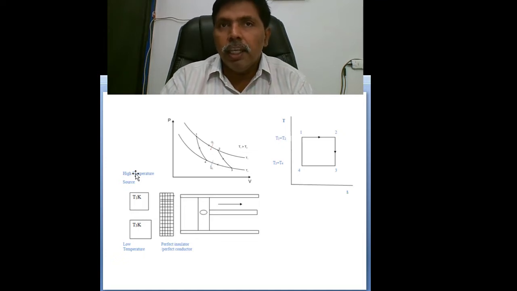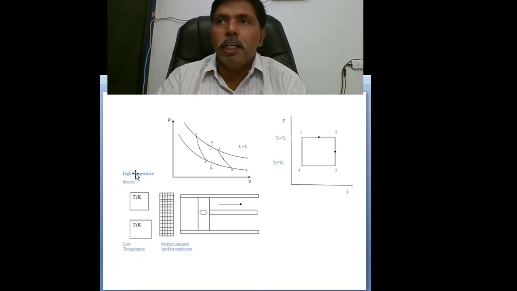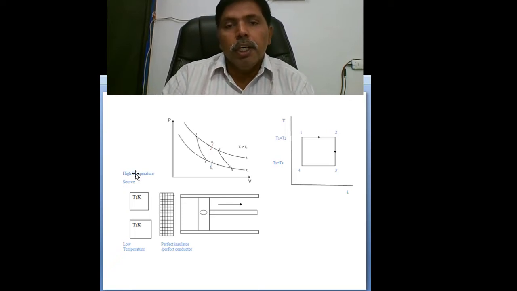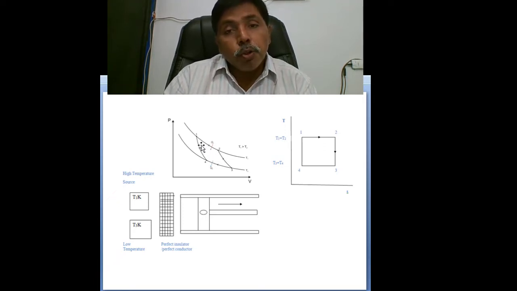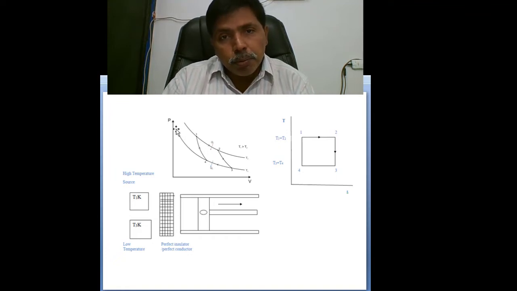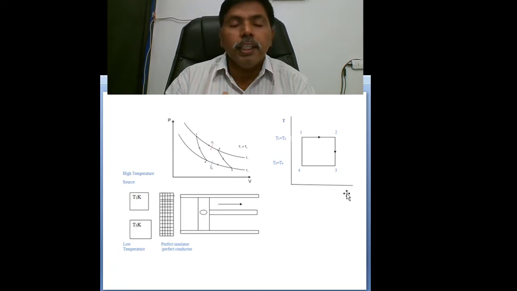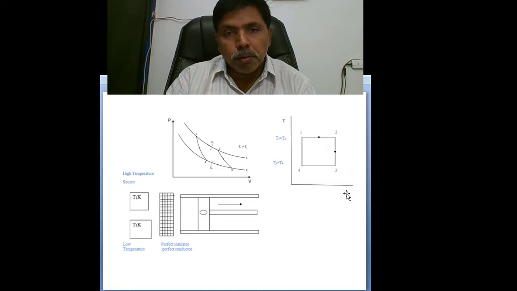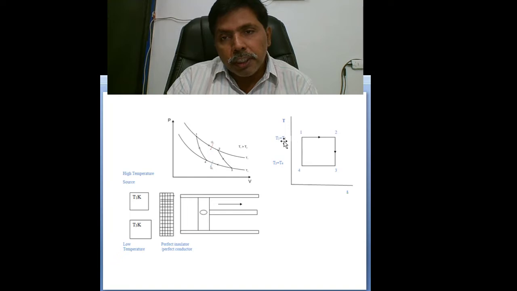The Carnot cycle constitutes four processes. The majority of cycles have four processes; only the dual cycle has five. In the four processes, the first process 1 to 2 is isothermal heat addition. You can see the representation of the Carnot cycle in the PV diagram and also in the TS diagram, both at a time. 1 to 2 is isothermal heat addition. Here, from 1 to 2, you see temperature is constant, so isothermal heat addition is a horizontal line.